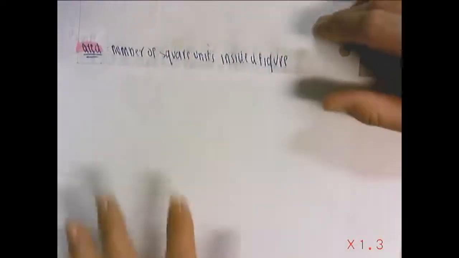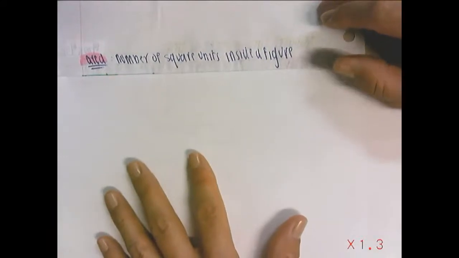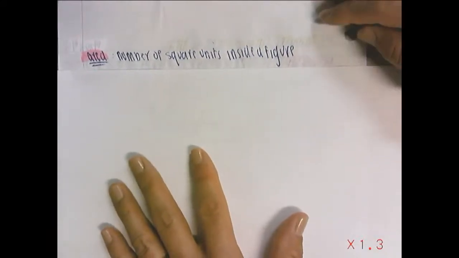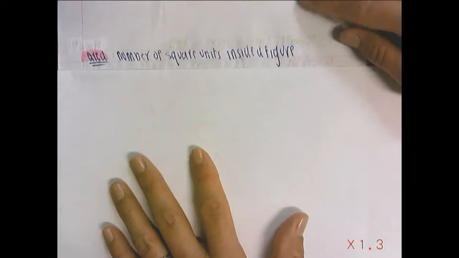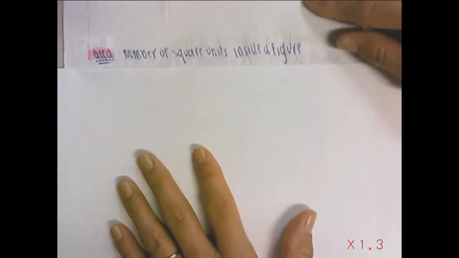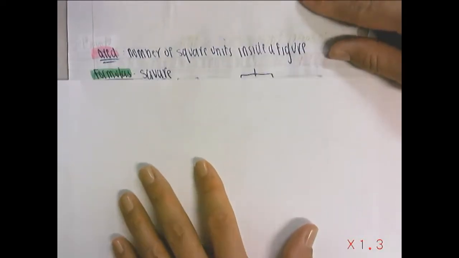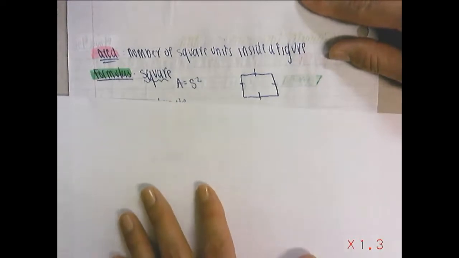And moving along, we have area, the number of square units inside a figure. Number of square units inside a figure. Area. Okay, so let's look at formulas.